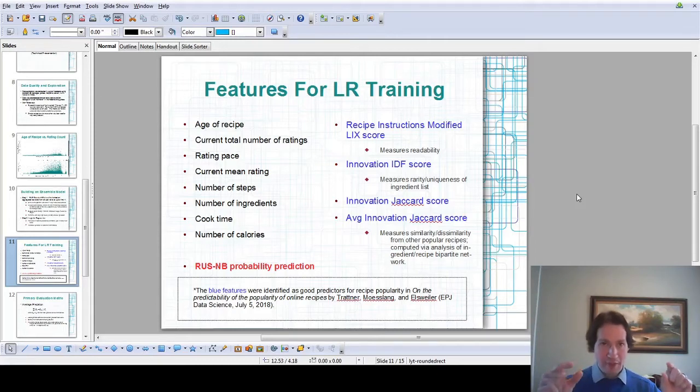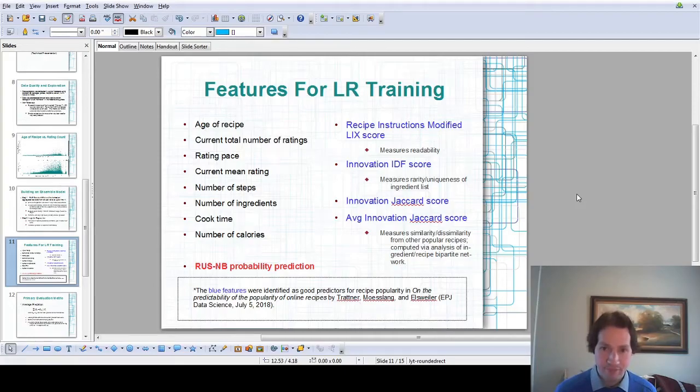So you compute the similarity between any two recipes, and then basically the innovation Jaccard score is going to be 1 minus the maximum of all those Jaccard scores across all recipes. And so if you have a high innovation Jaccard score, it means that the recipe is quite unique. It's really unlike any other recipes on the website. Therefore, maybe it's more likely to succeed.